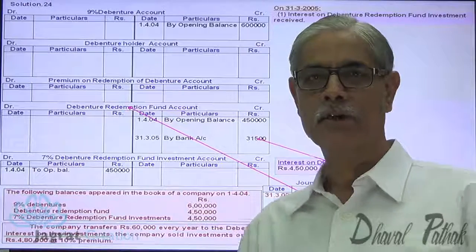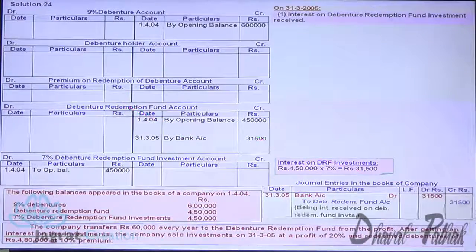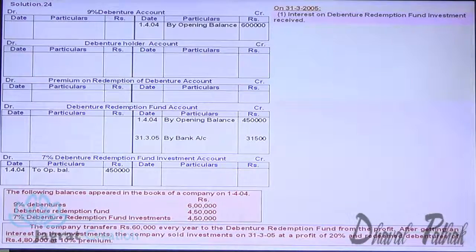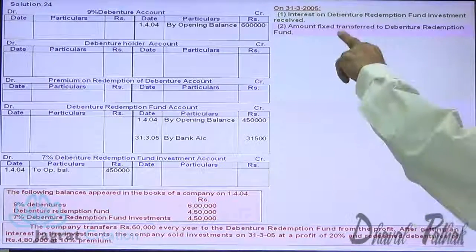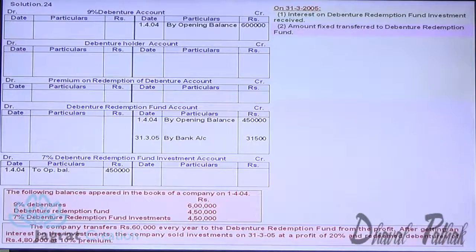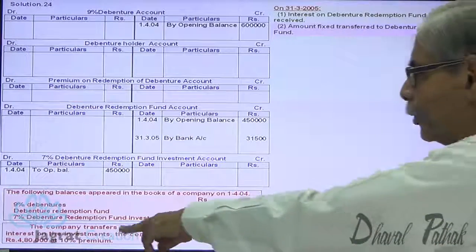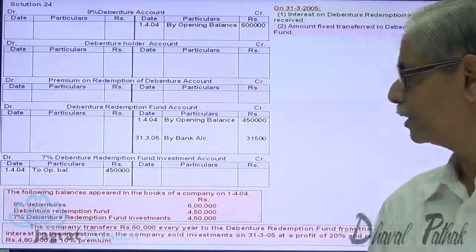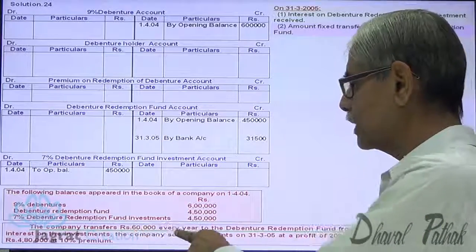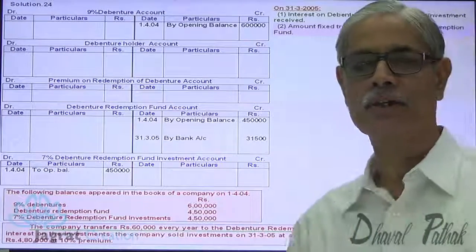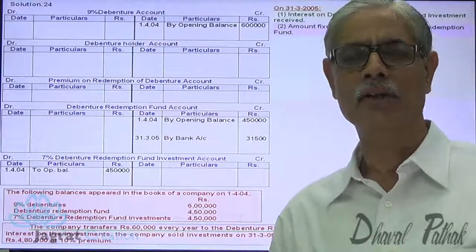First transaction done. The next transaction is the amount fixed to be transferred to debenture redemption fund account. So what is the annual appropriation? 60,000 every year. So the company transfers 60,000 every year to debenture redemption fund account. What is the journal entry for this transfer?